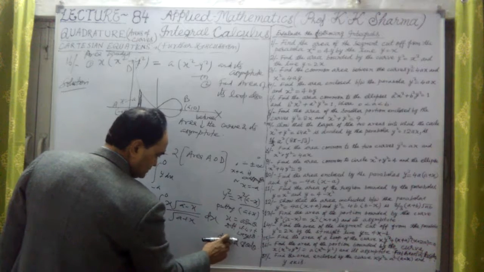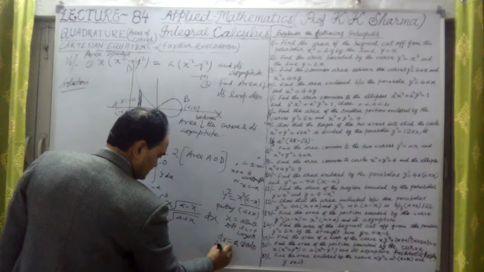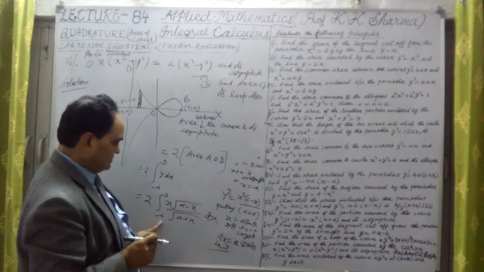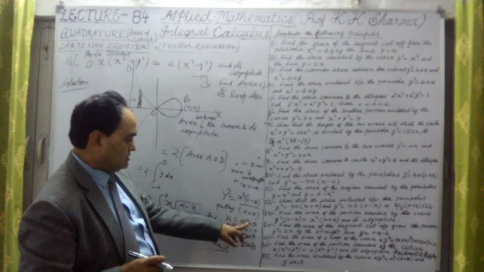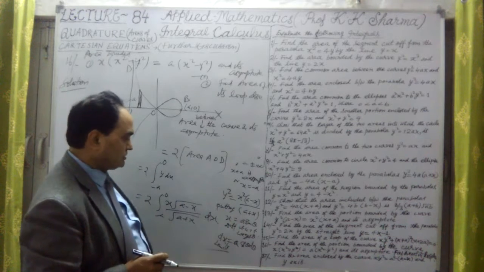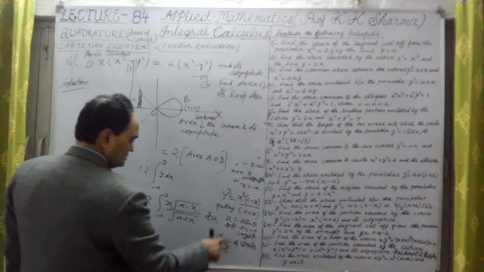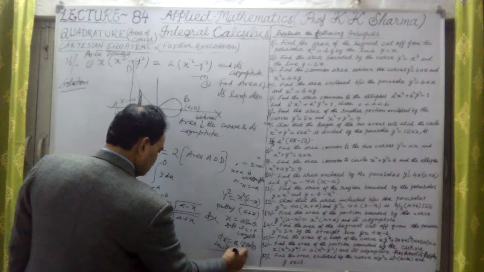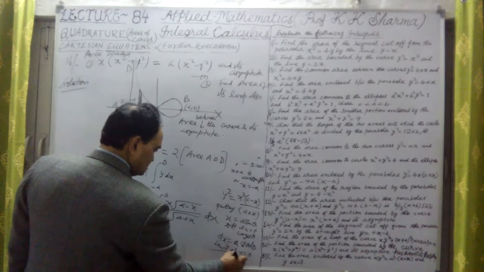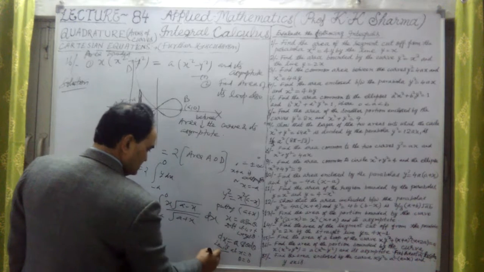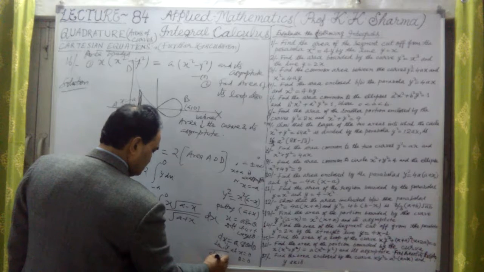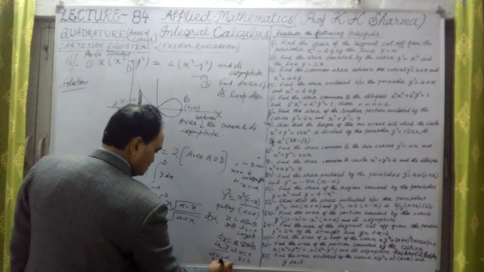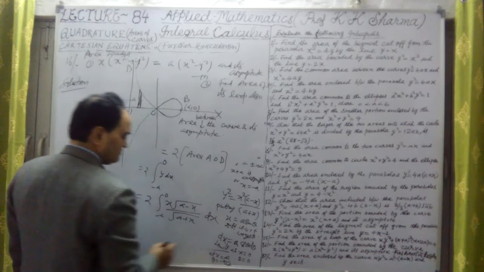Okay, a cos theta d theta. What are the limits here? Let me find the limits. If it is minus a, it is minus a here. And sin theta equal to minus 1, so theta equal to minus pi by 2. And at 0 it is 0. So at the limit, at x equal to 0, theta equal to 0. And at x equal to minus a, theta equal to minus pi by 2. It is minus pi by 2 here.